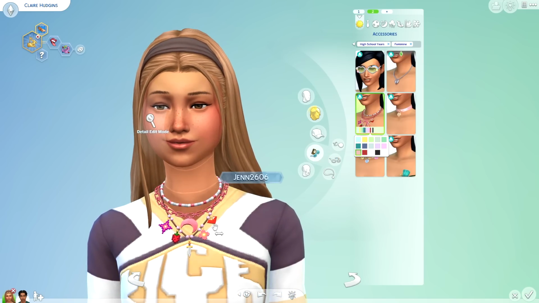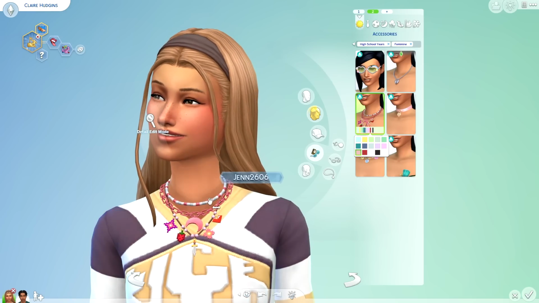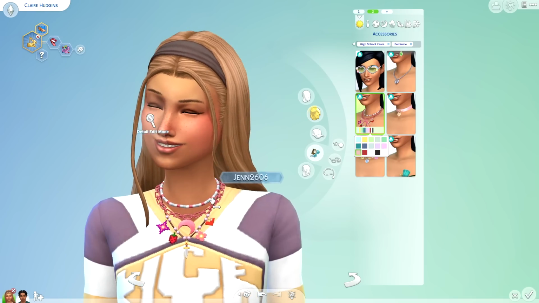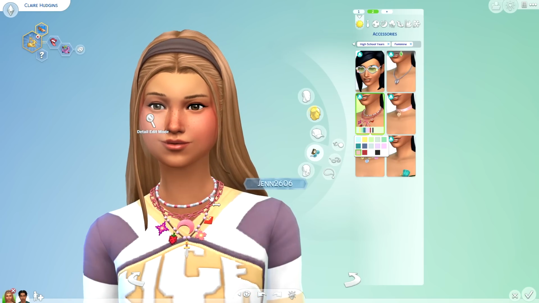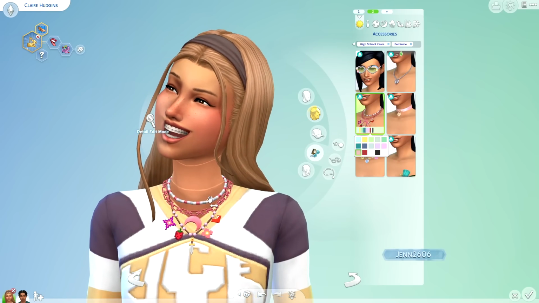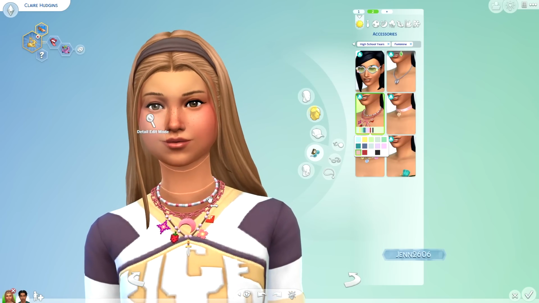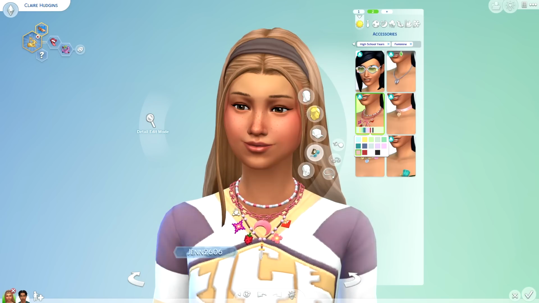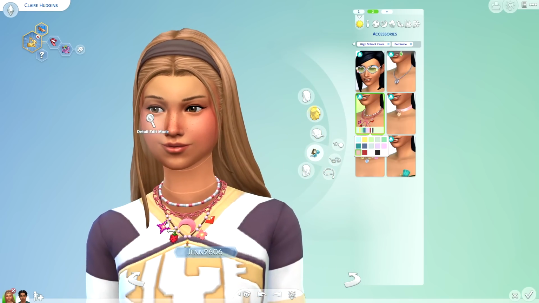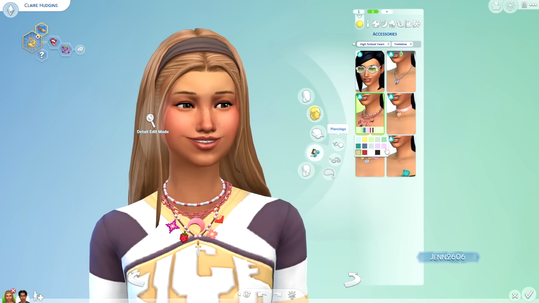It has a layered effect. It's kind of like an 8-bit inspired necklace. Here we have what looks like little candy charms. I know that there's a specific name for this, and it's kind of like modeled after, well, not modeled after, but the beads are created out of seashell, I think. I don't know. And then we have a little chain choker with a moon, and then these little 8-bit symbols.